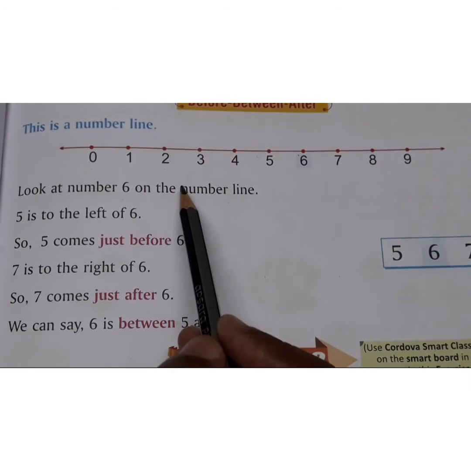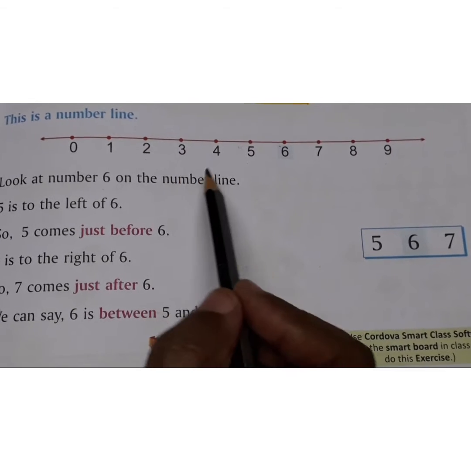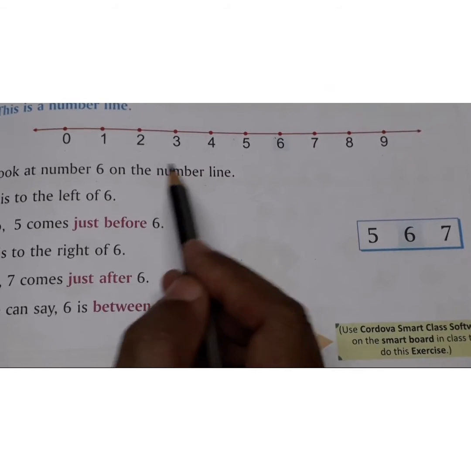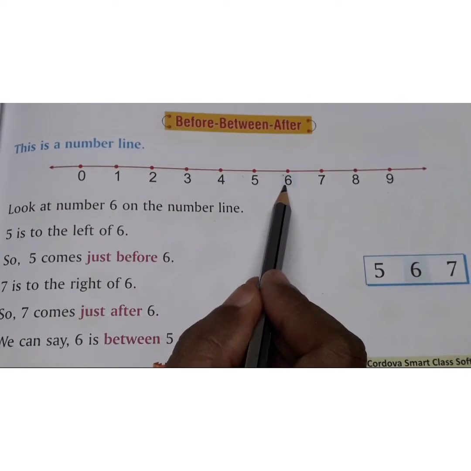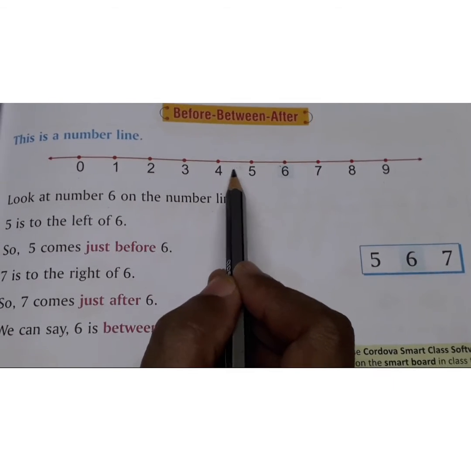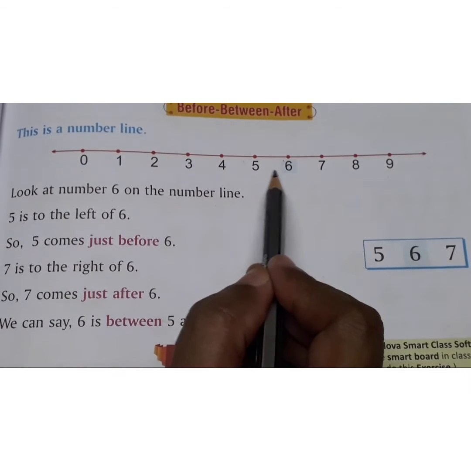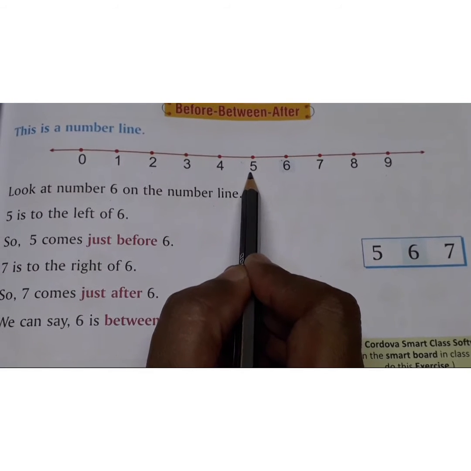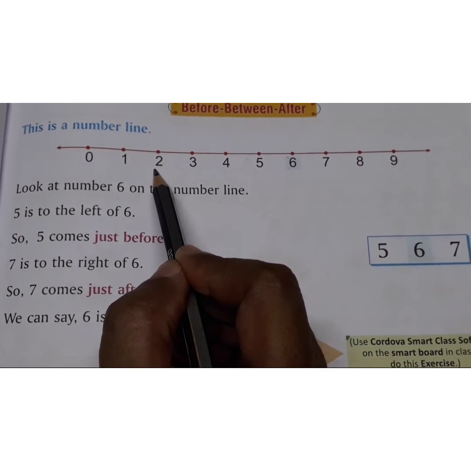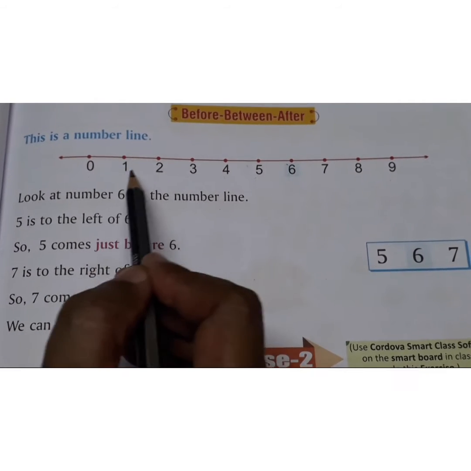What do you mean by before number, children? Can anyone tell me before number? When we count backward from a given number, we say it is before number. Suppose this given number is 6. From here, if we are counting backward, we tell it as before number. For example, see children, before 6 is 5. Before 5 is 4. Before 4 is 3. Before 3 is 2. So we are counting backward. Backward counting is nothing but before number.